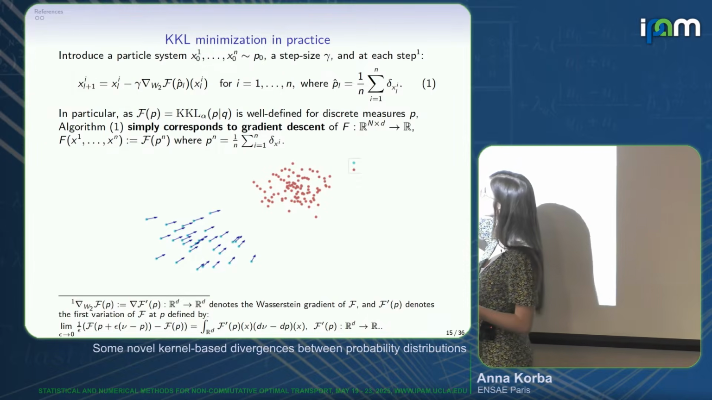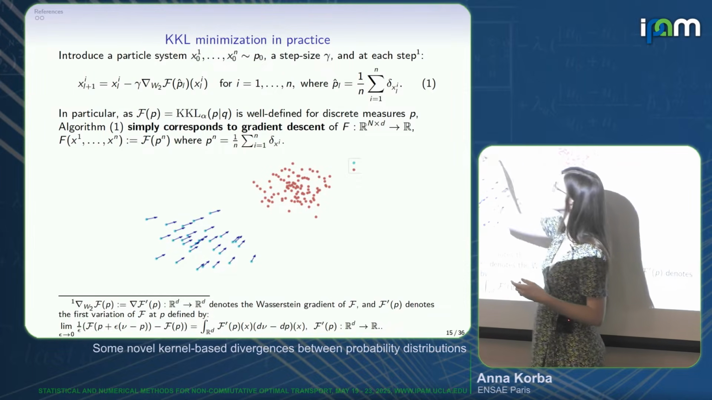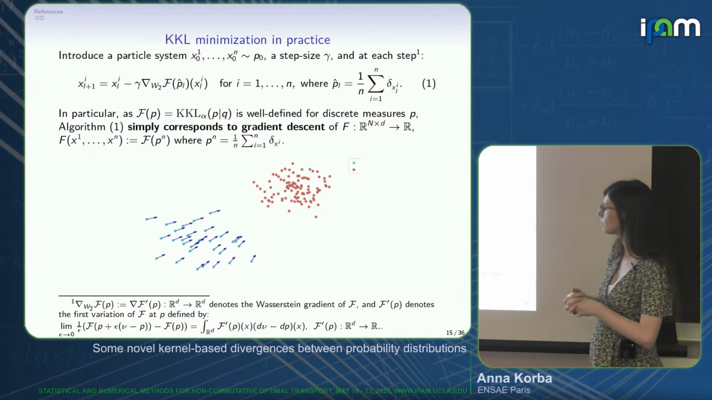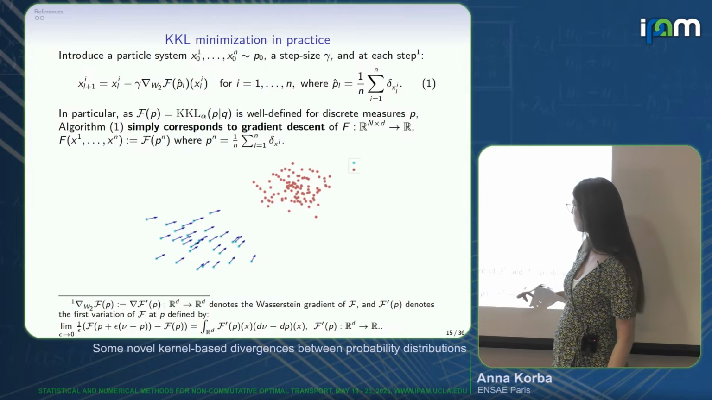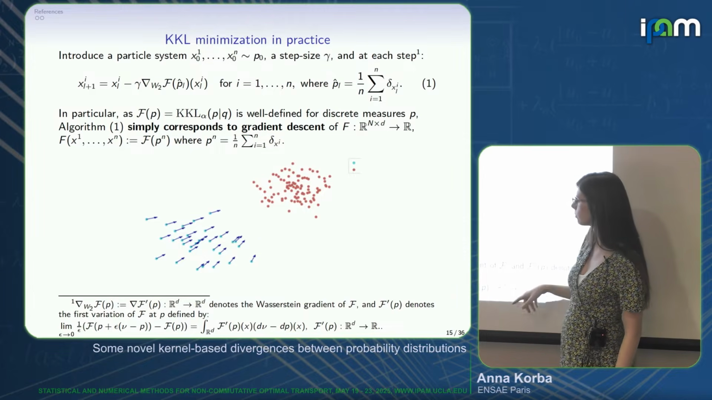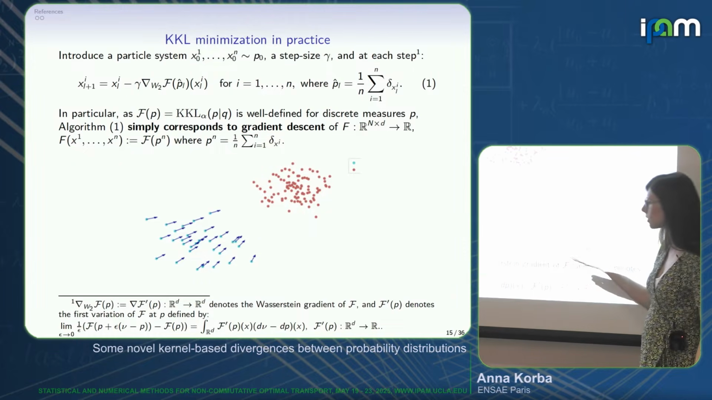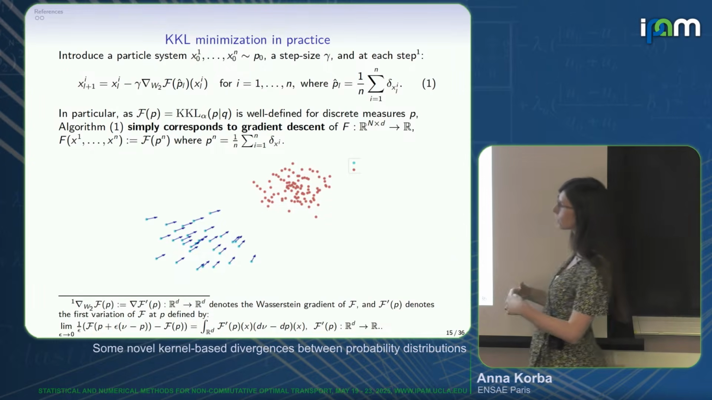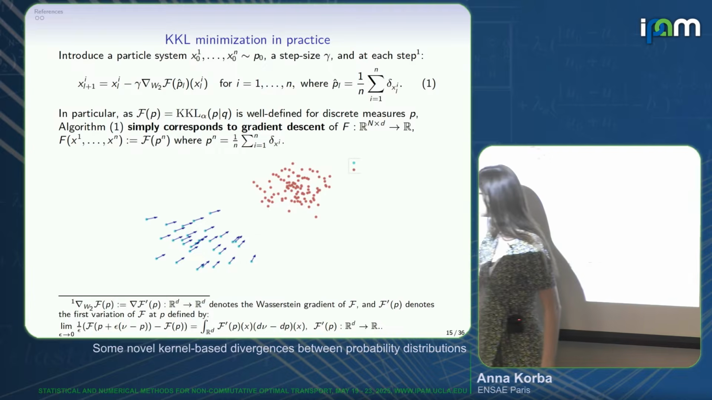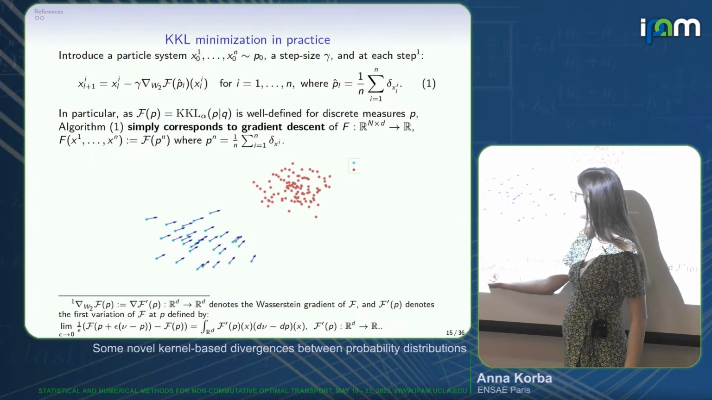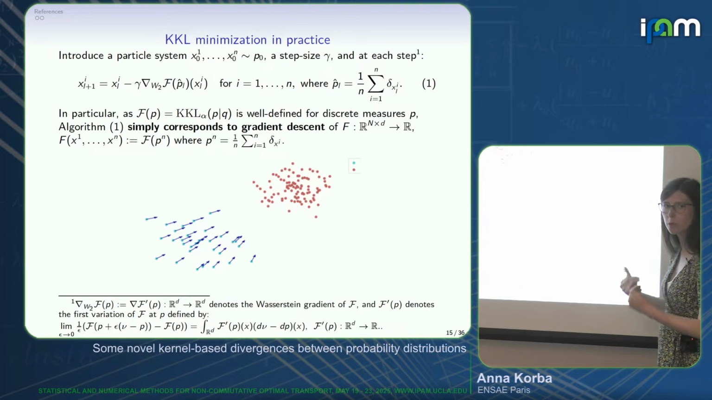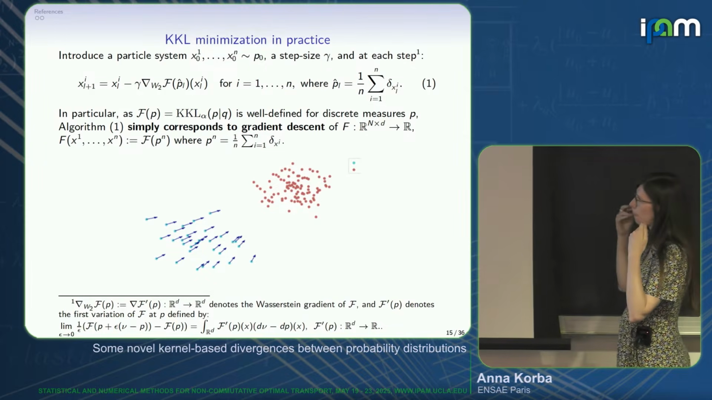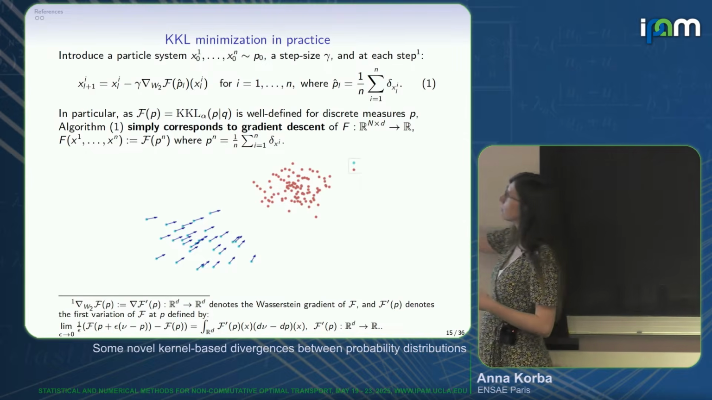So if you think that our objective is the KKL alpha between P and Q, we want to differentiate that. You can compute what is called the first variation at distribution P. It's the most standard notion of differential you may have in mind. It's a function from R^d to R, and if you take the gradient of this thing, you will get this Wasserstein gradient, which is a map from R^d to R^d. This is what you would apply to your particles. So this is our scheme.